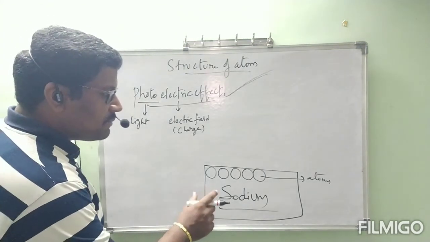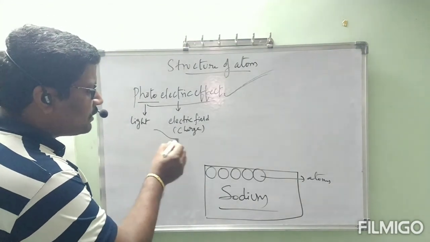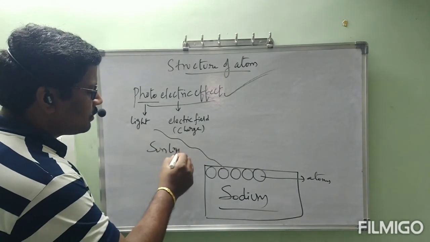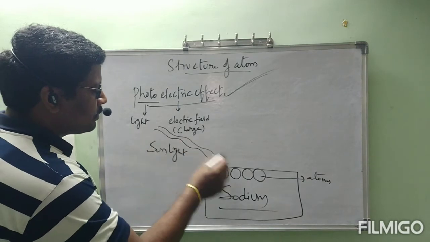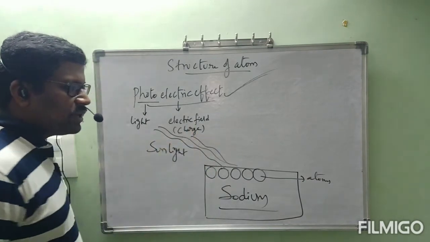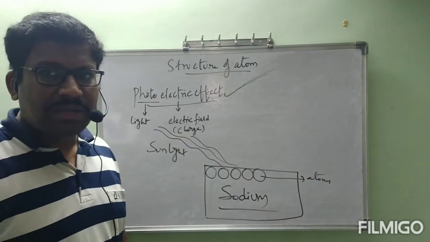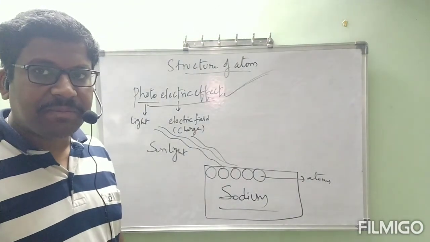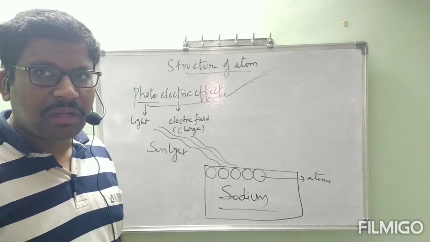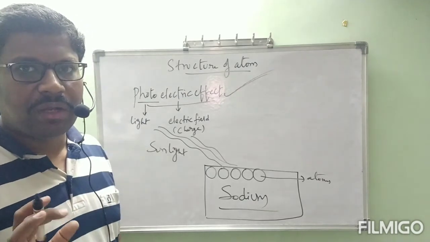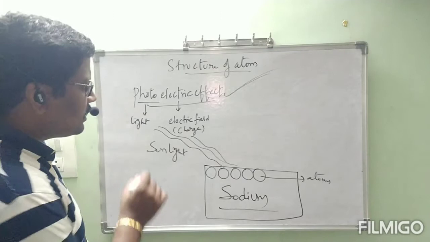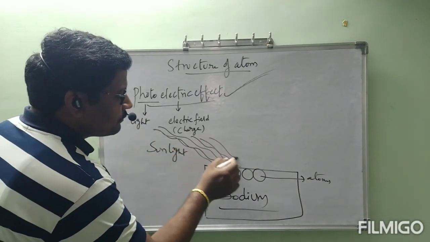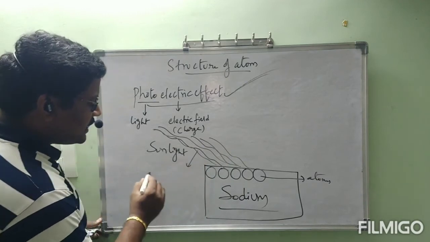Now, this sodium element is exposed to sunlight, meaning the atoms present in the sodium element are exposed to sunlight. Now, what is going to happen? This sunlight is going to fall on the sodium element. This is called incident light.